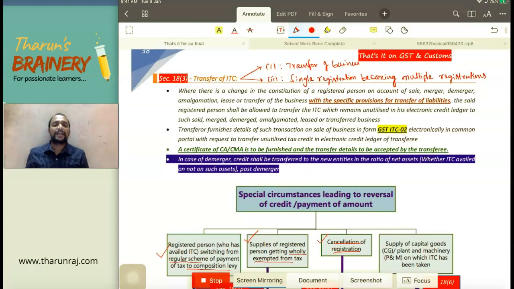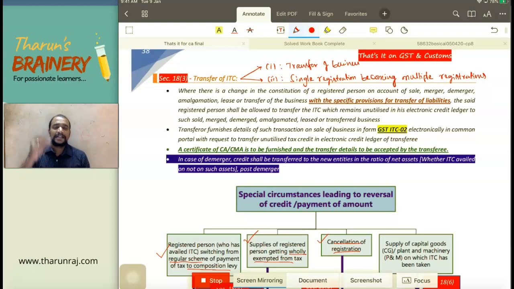Say I have 4 places of business in Tamil Nadu: Chennai, Coimbatore, Madurai and Erode. In 4 places I have business. And I opted for single registration by showing Chennai as my principal place of business and the other 3 places as my additional places of business. So in Tamil Nadu I have only 1 registration. Now I decided to go for separate registrations in Tamil Nadu, 4 registrations. So that single registration is becoming 4 registrations.